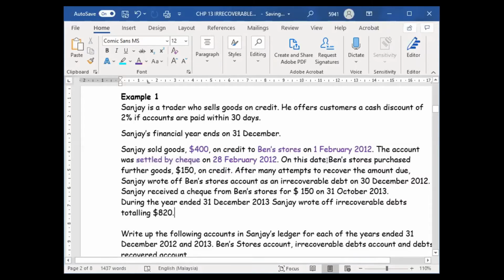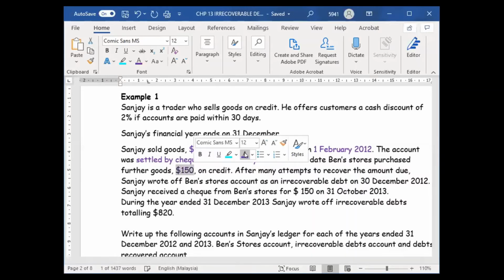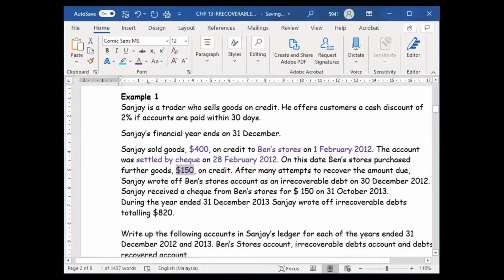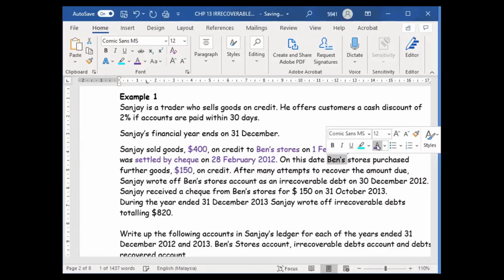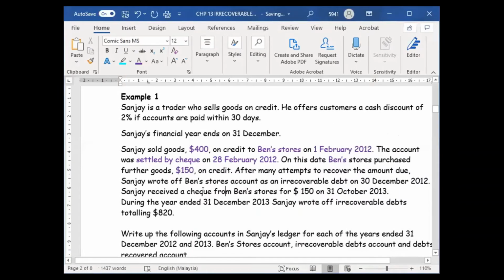On this date, Ben's store purchased further goods of 150. So they buy 150 on credit, still the same guy, Ben. We sell 150 to Ben. After many attempts to recover the amount due, Sanjay wrote off Ben's account as an irrecoverable debt on 30th December 2012.